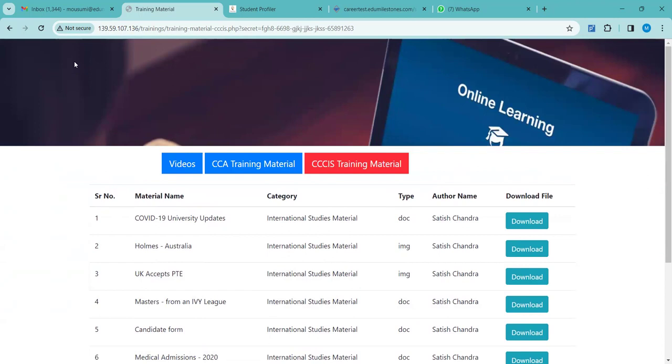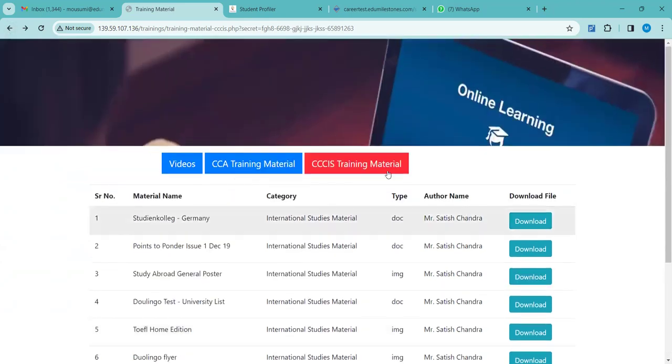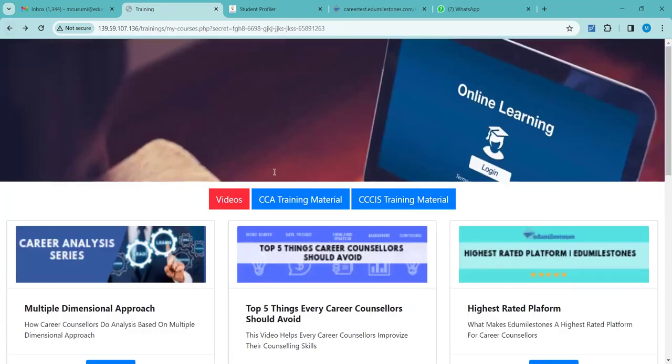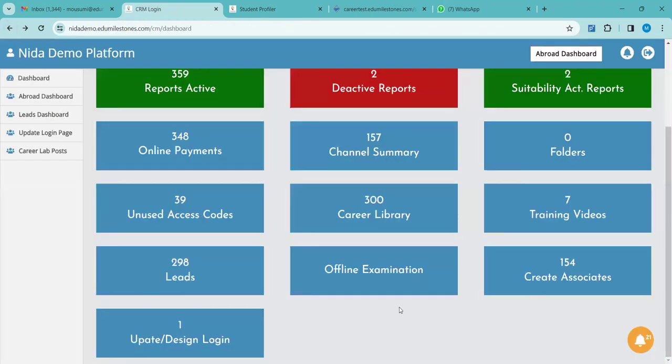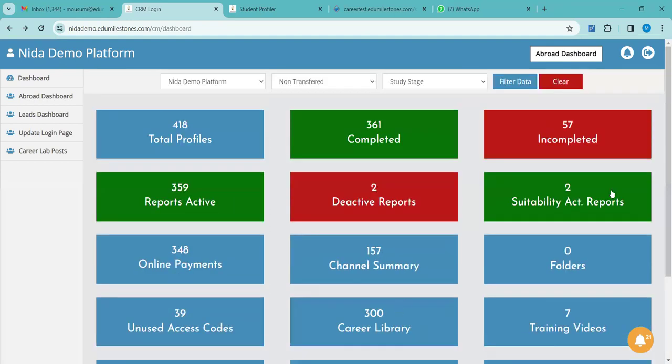COVID-19 university updates. Yeah, you can go through all this information. I have just shown you the path. Okay, so once you get your CRM credentials, you can go through all these things. You can download it. You can take information easily. Fine. Now I'm just going back to the dashboard.